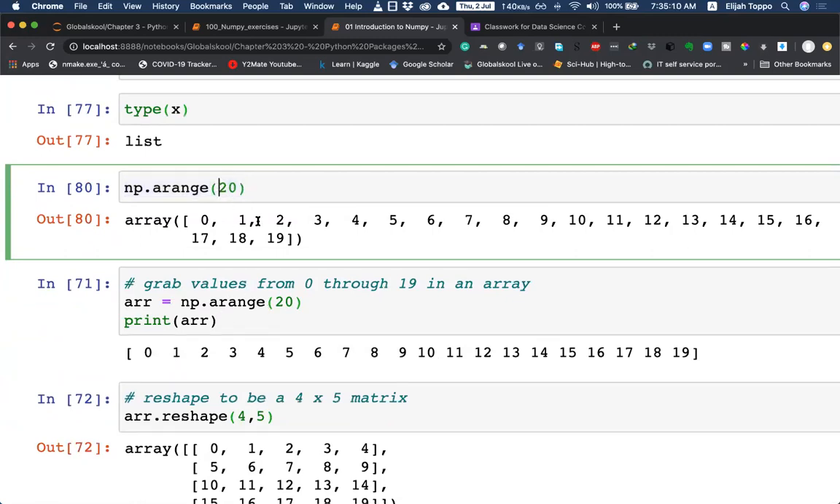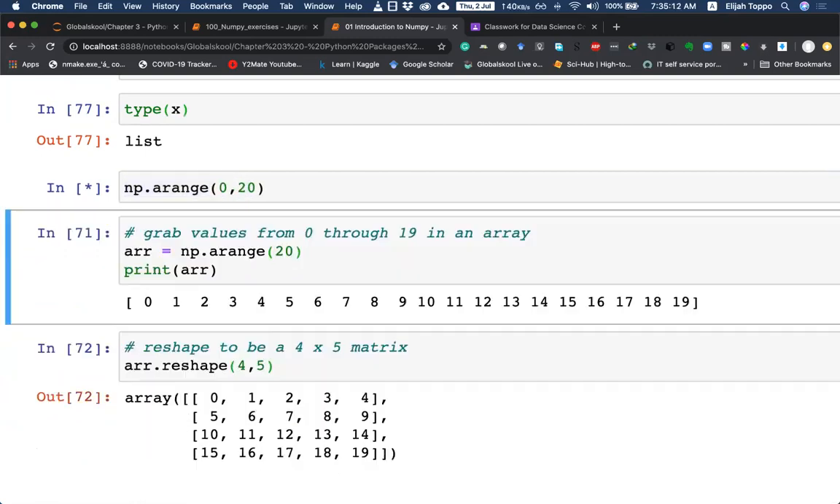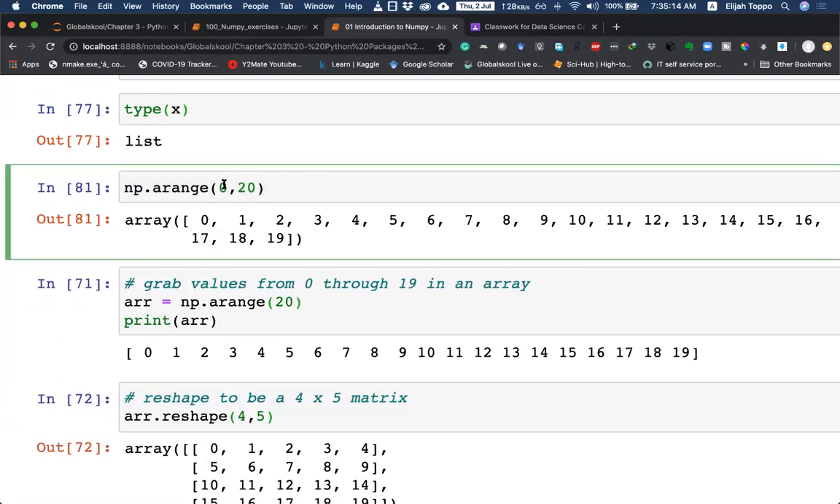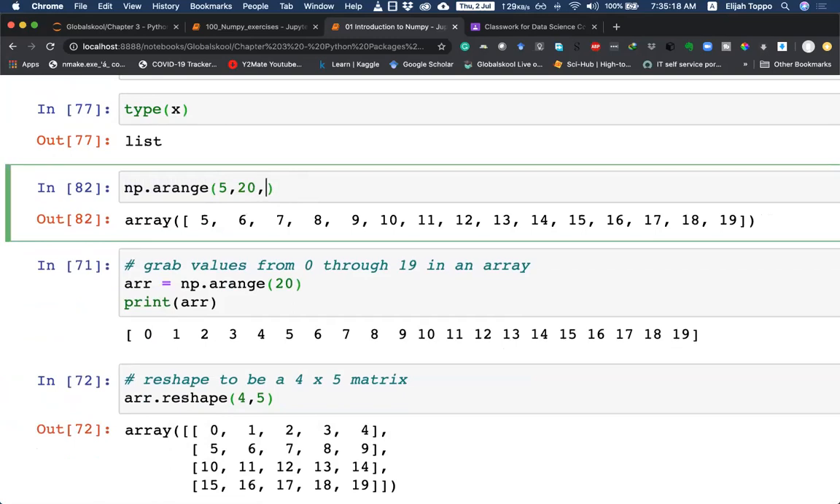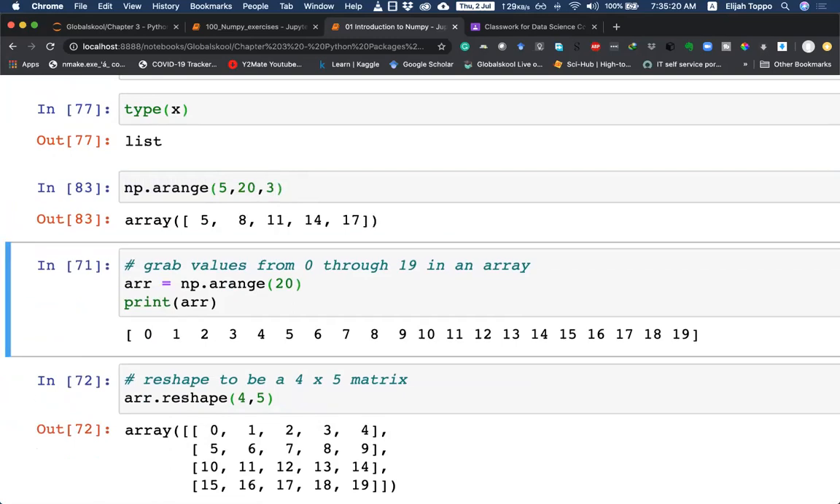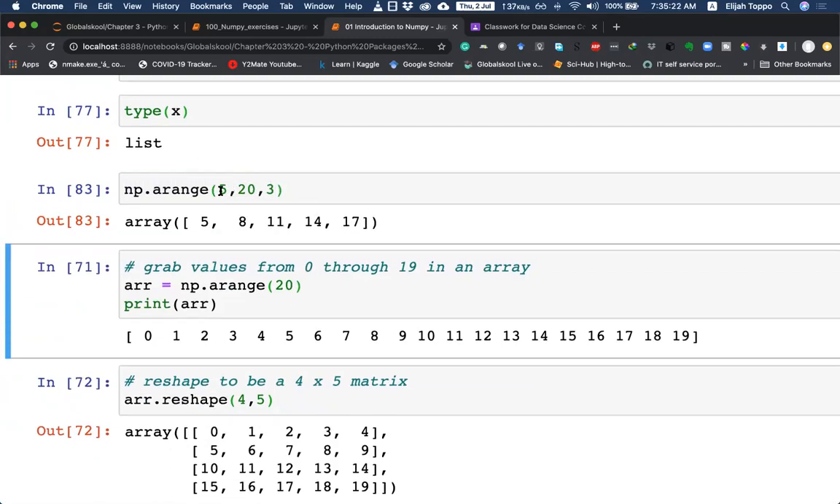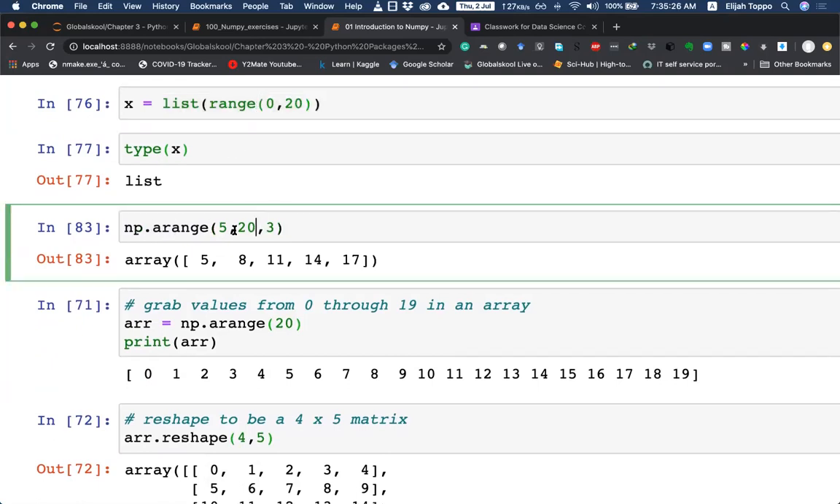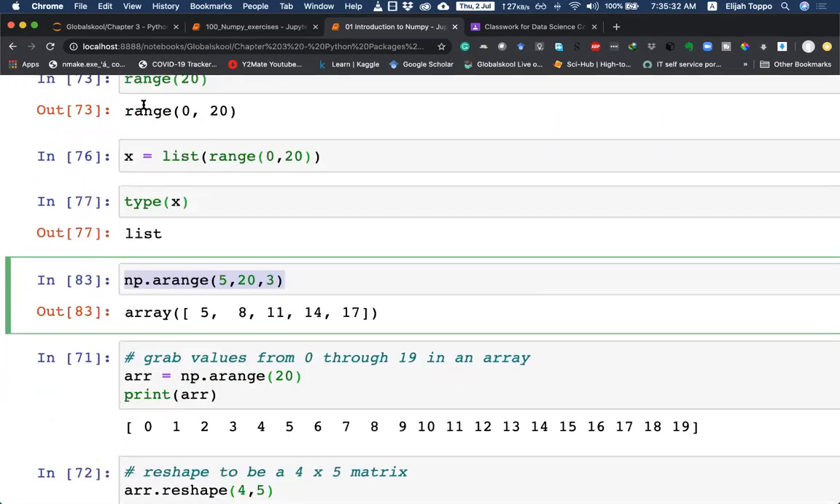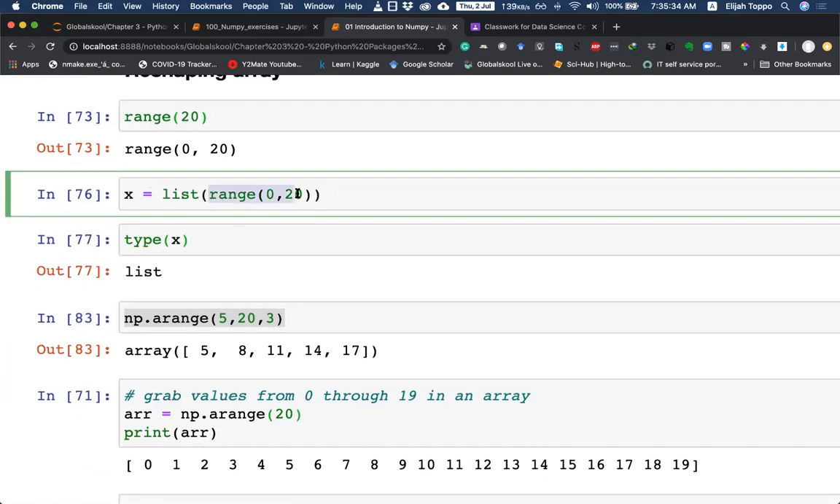So we could use the same way. It has a start and stop. If you want to start at some other value, let's say we start at 5 and stop at 20 with gaps of maybe 3, the same way that we would use the range function, we would use the np.arange function. The only difference is this outputs an ndarray, whereas range outputs a range object, and I can convert that range to a list.